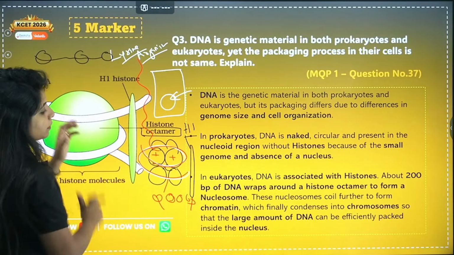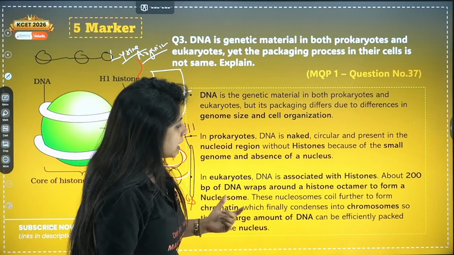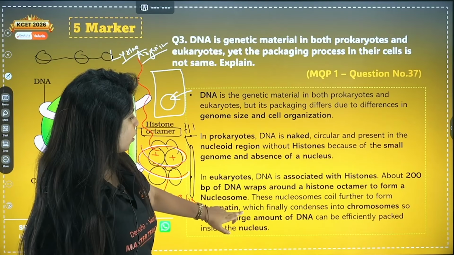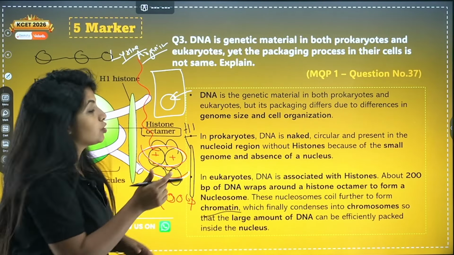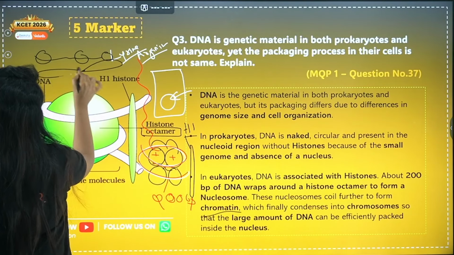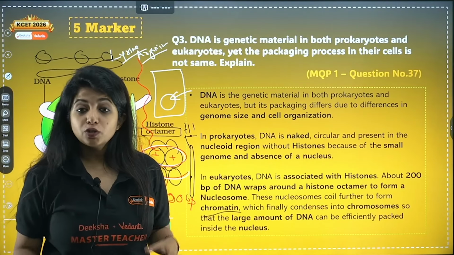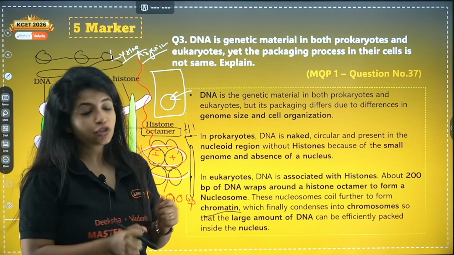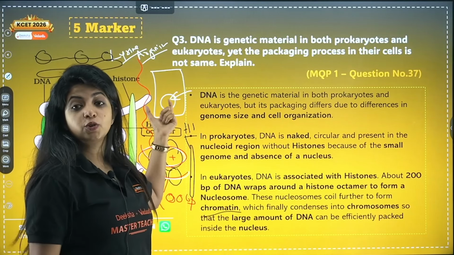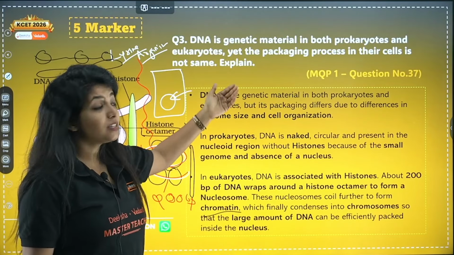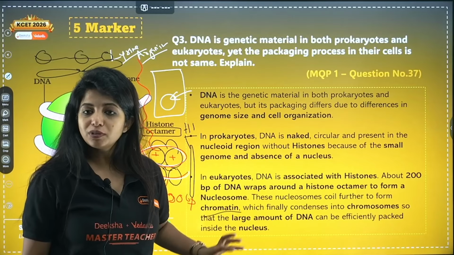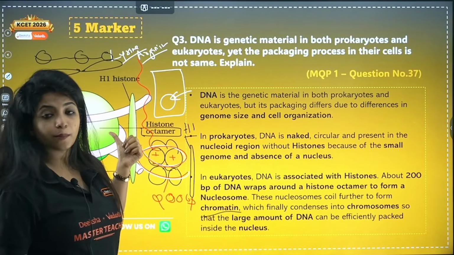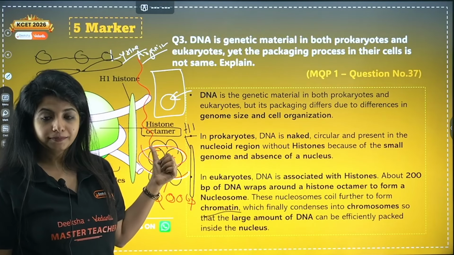They will come closer to help in the formation of what? Help in the formation of something that you call as chromatin. And now this chromatin again finally condenses to form what? To form a structure which you call as chromosome. So you have to make it such a compact structure to fit this whole genome inside the nucleus. So that is why the packaging process is entirely different, and here I explained it to you as well. Please make sure you make the diagram of nucleosome, super important.